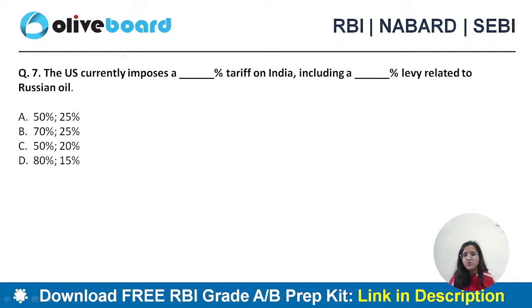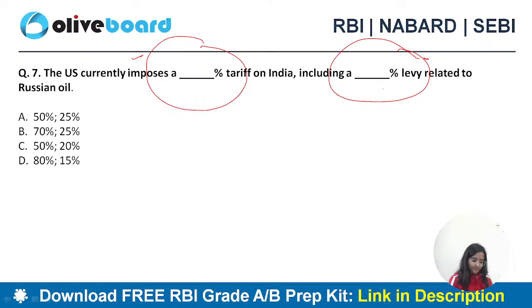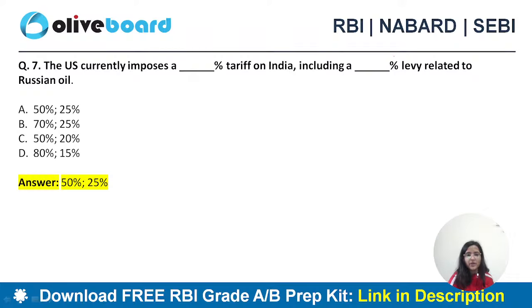The US currently imposes a -% tariff on India, including a -% levy related to Russian oil. 50-25? Yes, I had taught this earlier too. The options are 50-25, 70-25, 50-20, 80-15. Question number 7: currently how much percent tariff is there on India, including a -% tariff related to Russian oil? Yes, 50-25. So there is a 50% tariff on India, of which 25% is for Russian oil.